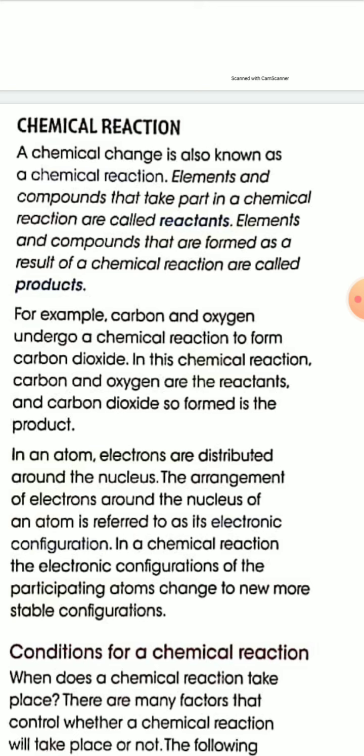Elements and compounds that take part in a chemical reaction or in a chemical change are called reactants, and the elements and compounds, that is, substances that are formed as a result of a chemical reaction, are called products. So those substances that undergo a chemical change are called reactants, and those substances that are formed after the chemical reaction are called products.